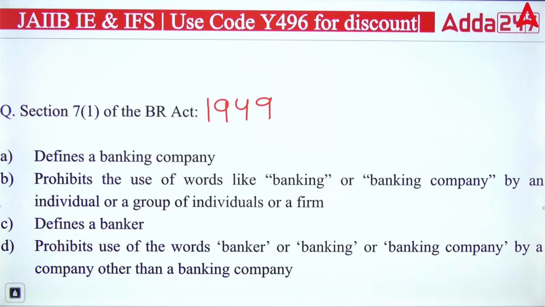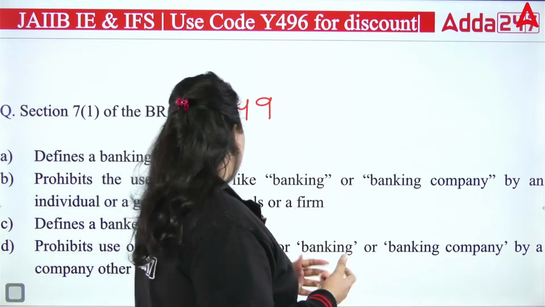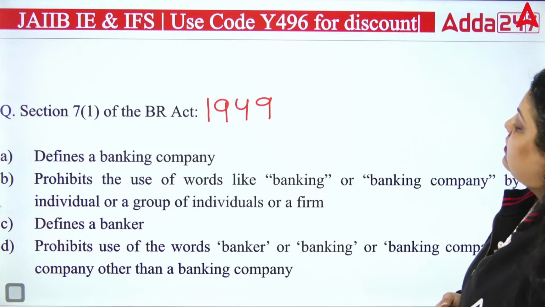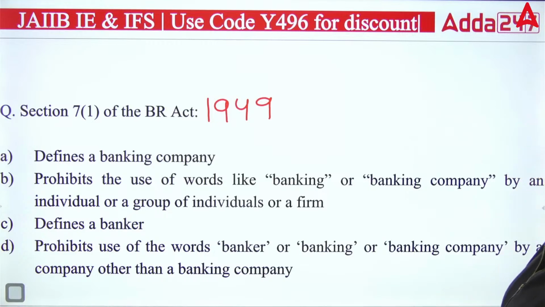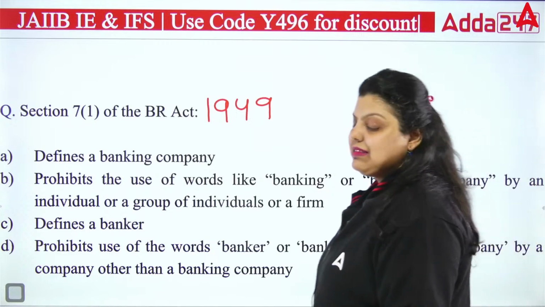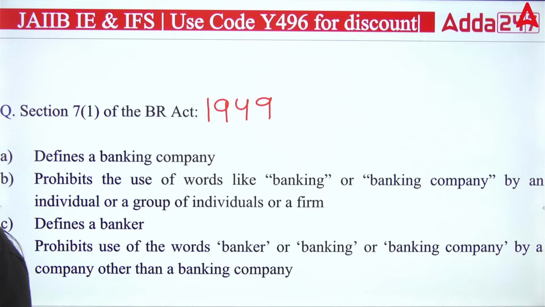Now, next, section 7.1 of the Banking Regulation Act 1949 defines which of the following concepts? First, it defines a banking company. Second, it prohibits the use of words like banking or banking company by an individual, a group of individuals or a firm. Third, it defines a banker. Fourth, it prohibits use of the word banker or banking company by a company other than a banking company. So section 7.1 talks about which of these? A, B, C or D?